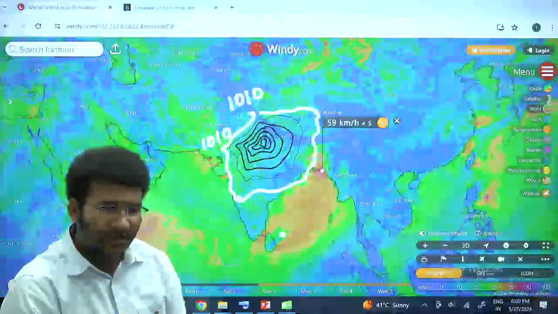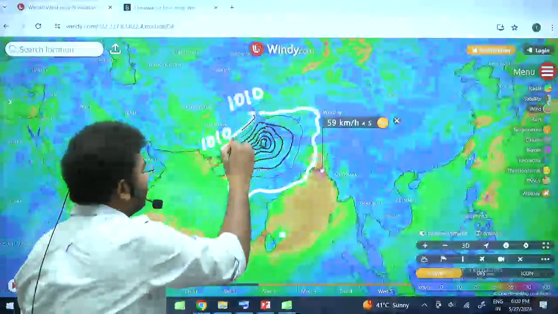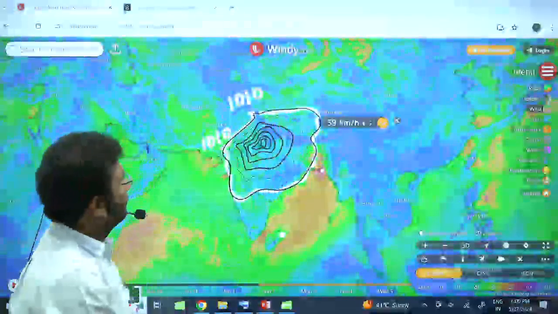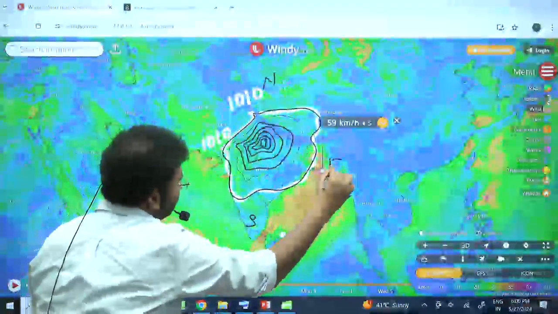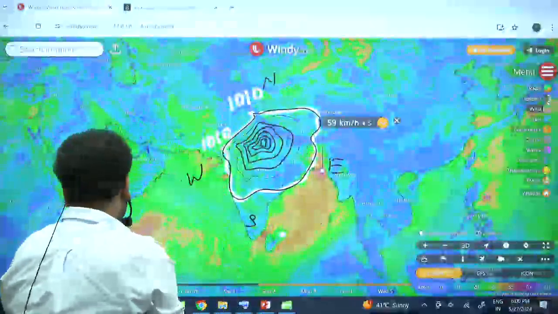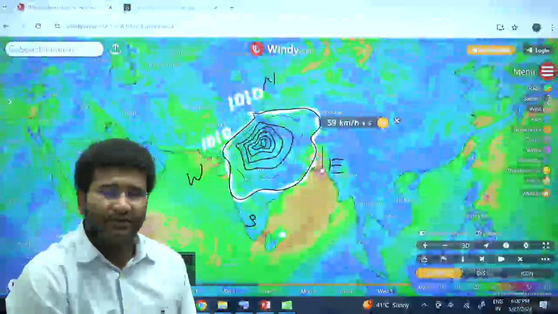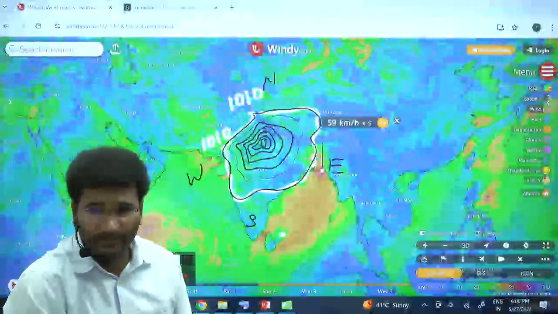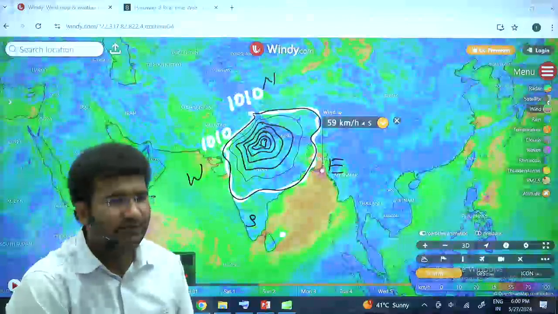They are all isobars. Understood? Pressure difference. So these are your isobars. If this is your north, this is south, east and west, you tell me, in which direction do you find the isobars to be closer? In which direction are the isobars closer?